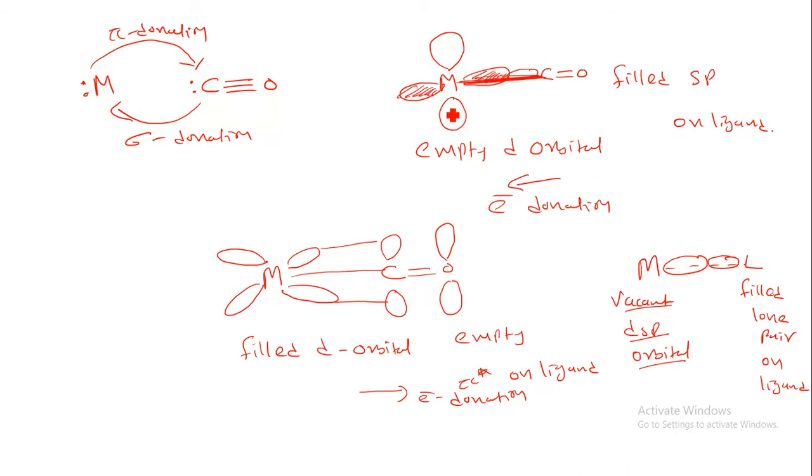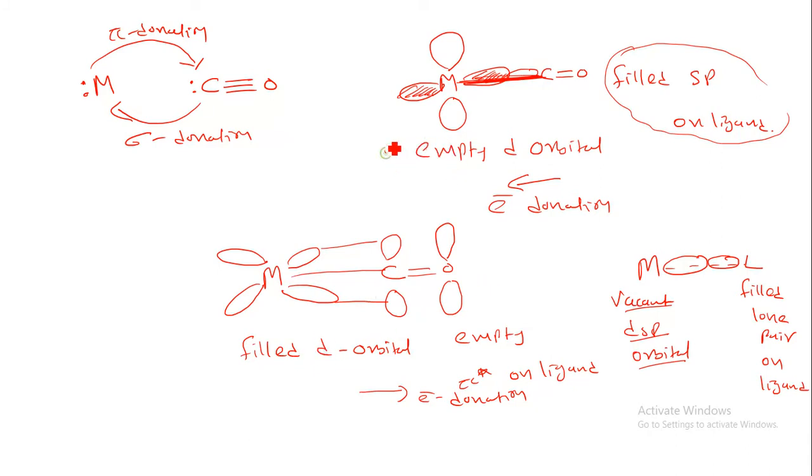Suppose we consider a metal and a ligand. Let us understand this for the metal. This metal has an empty d orbital, which will accept the electron from the C double bond O. Now the ligand has a filled s or p orbital, so the ligand will give the electron to the metal atom. Simultaneously, the metal can also give the electron to the ligand. Now this is the filled d orbital.